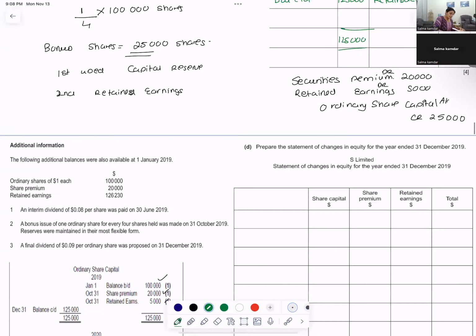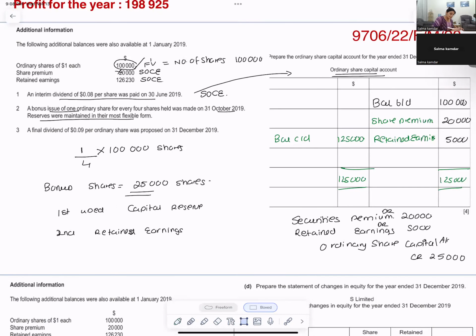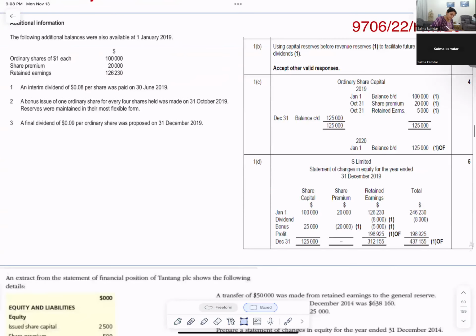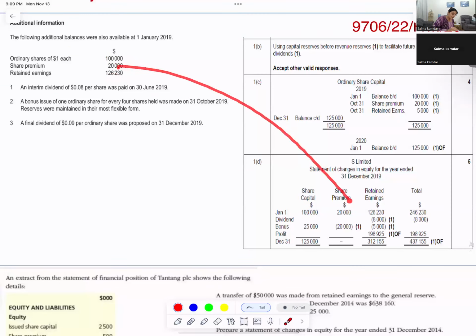I have to prepare my statement of changes in equity. Opening balance I will write as it is for share capital, for share premium, and for retained earnings. Then I will write the total. Dividend I am paying 0.08 per share into 100,000, so it becomes 8,000.